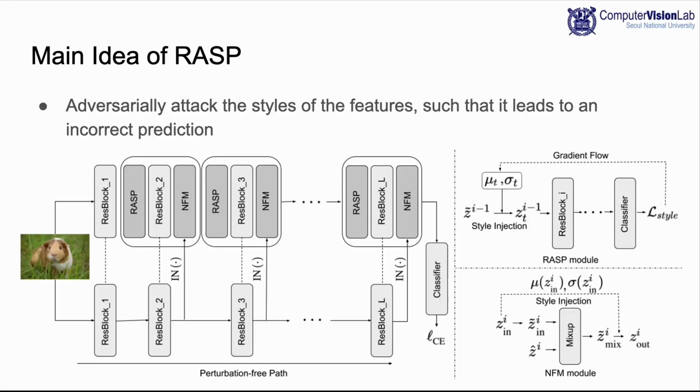Then, how can we get that kind of styles? The answer is in the adversarial attacks. By adversarially attacking the styles of the features, we get the styles that can disturb the network prediction. And by incorporating these styles, we can train a style-agnostic network, which means robust to the domain shifts. Note that our style augmentation is done at multiple intermediate layers of the network. Also, we run two parallel paths, the RASP path and the perturbation-free path. The proposed modules are only applied in the RASP path. And also, the network parameters of both paths are shared.